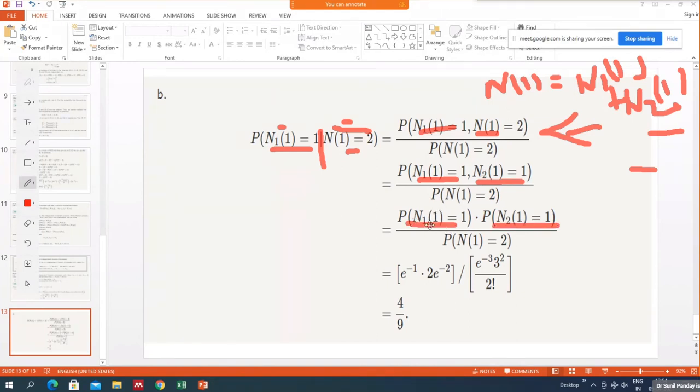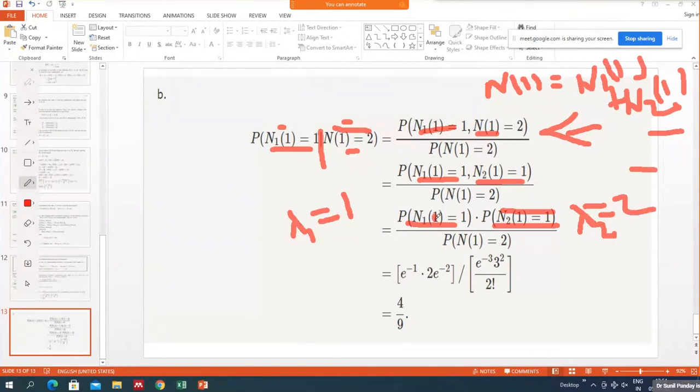Now N11 is a random variable with parameter lambda 1, which is 1, but N21 is another random variable with parameter lambda 2, which is 2.